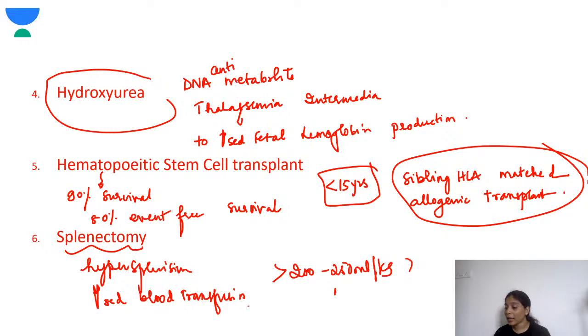So as I've told you, there can be iron deposits, there can be cardiac failure. So whenever you do a blood transfusion, it should be maintained well. With a proper blood transfusion in a child, only in such children will the growth also be normal. So a child who requires more than 200 to 250 ml per kg of blood transfusion per year is a candidate for splenectomy. So if there is hypersplenism or increased blood transfusion, then these children are taken for splenectomy. But the best therapy is the hematopoietic stem cell transplant.